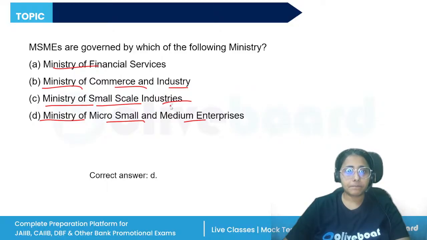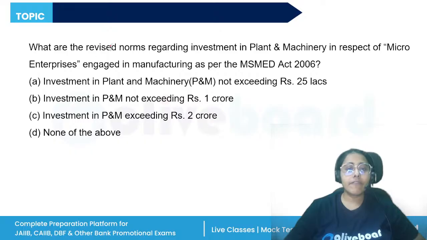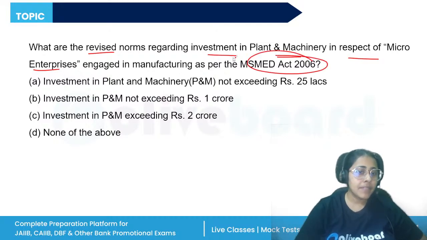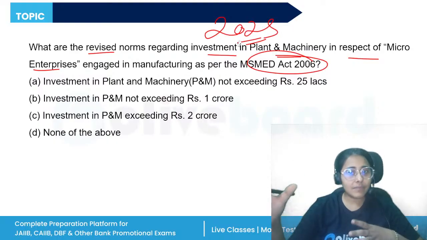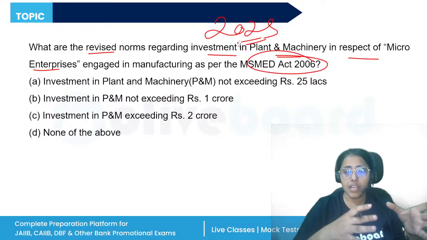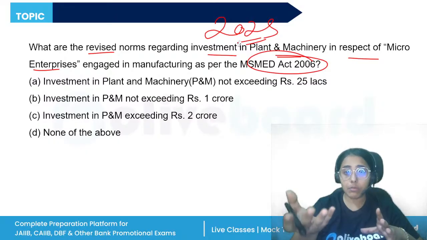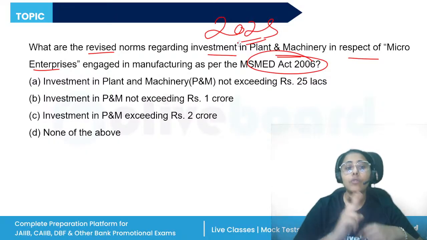Alright, next. What are the revised norms regarding the investment in plant and machinery in respect to the micro enterprises as per the MSMED Act? See now, as per the MSMED Act means you need to answer according to what is given in your book. But now in 2025, a new definition of MSME has been given regarding the investment and turnover. So if the institute asks you about the revised definition, you need to answer that.